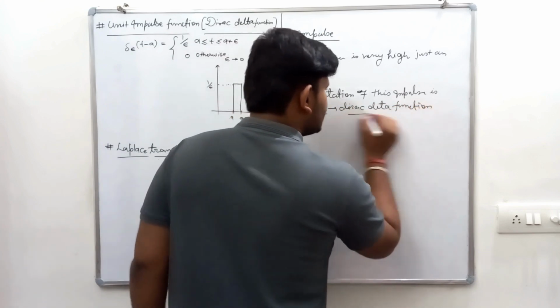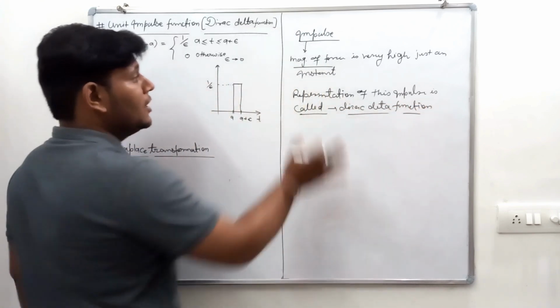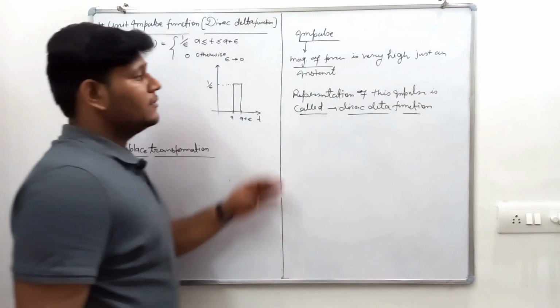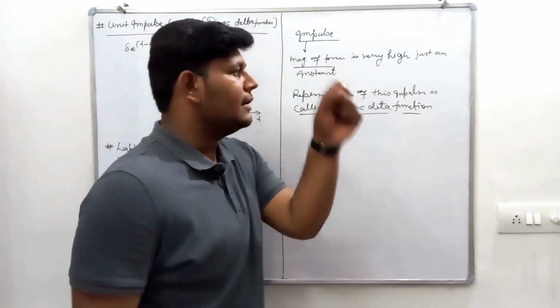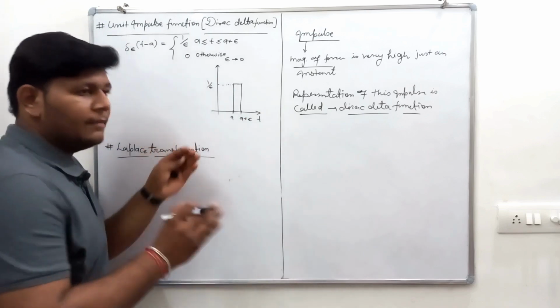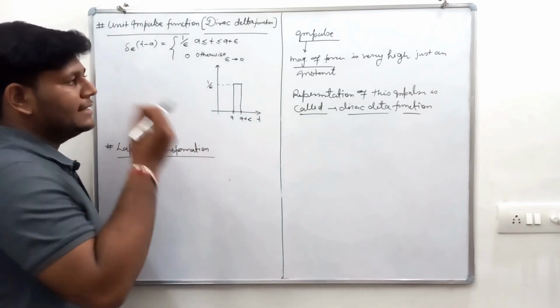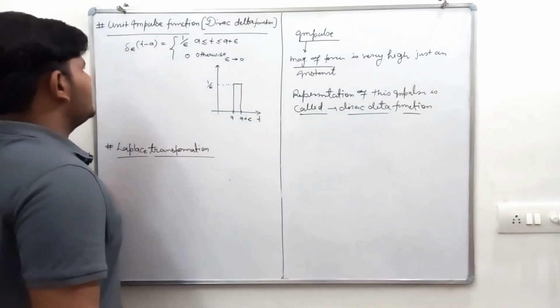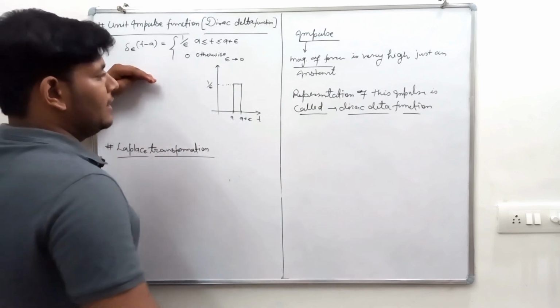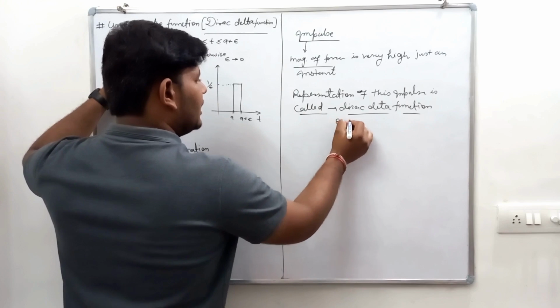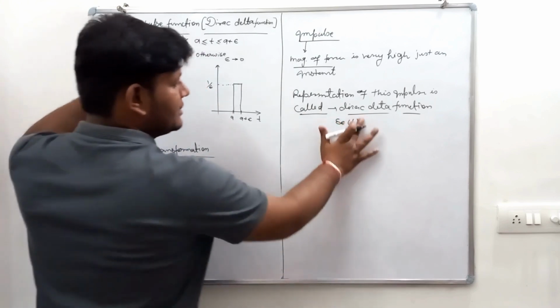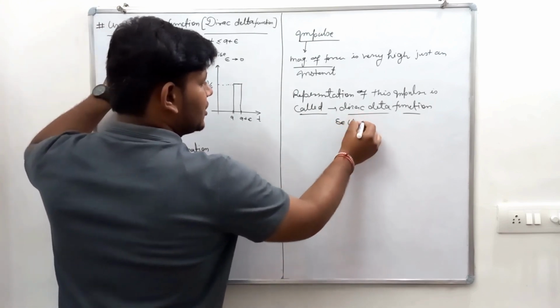The magnitude of that function is very high for just an instant, a very short period of time. The representation of that function is the delta Dirac function, denoted like this: delta(t minus a).